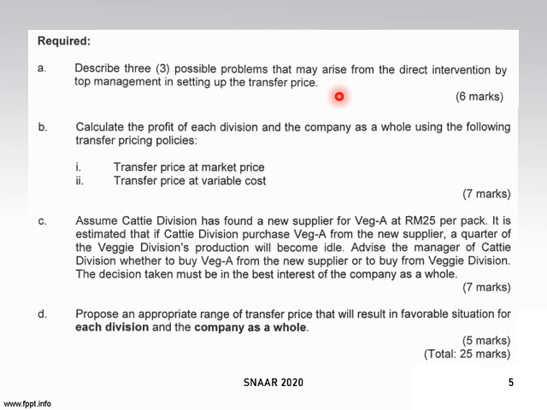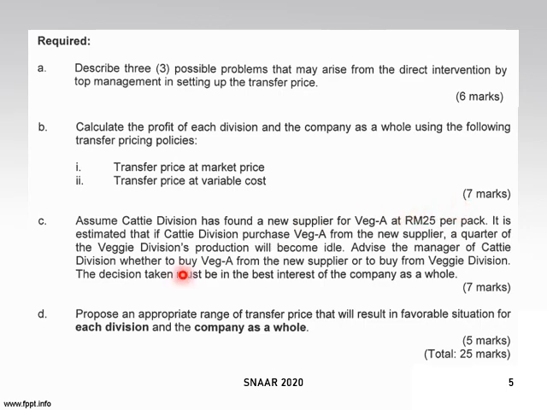So apa yang kita nak kat sini, kita nak kira profit kalau dia transfer guna 2 harga yang berbeza for 7 marks. Untuk C, okay, this is bringing the question to another level, di mana dia kata Cathy ni dah jumpa a new supplier untuk batch A dengan harga RM25 per pack, which is lagi murah lah. Okay, lagi murah daripada market price.